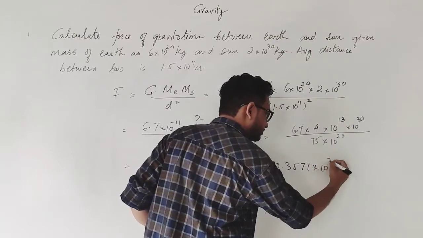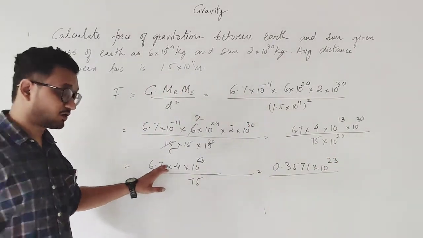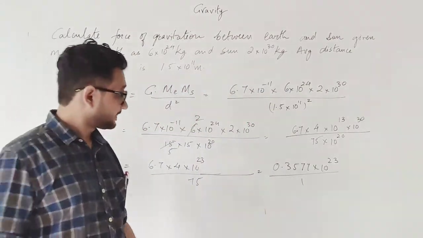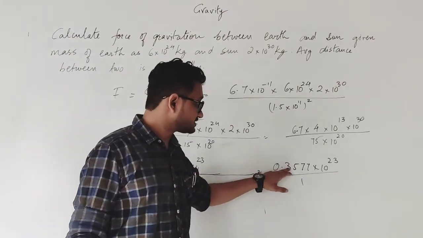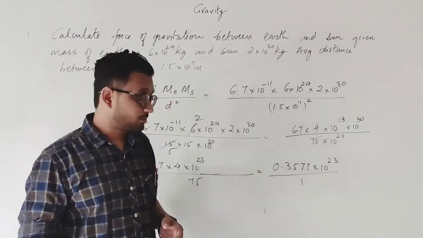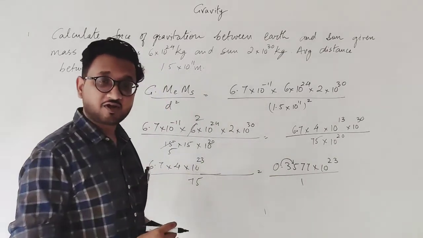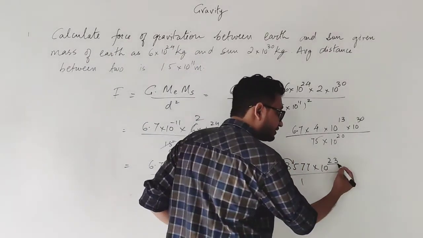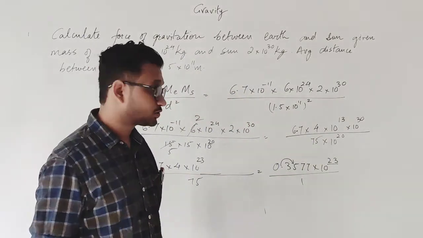Simply solving this gives you the answer 0.357 into 10 raised to power 23. Now you can see that in this particular case this is 0.357, and we reduce it to the standard form. So we move the decimal point one place to the right, which multiplies it by 10, and therefore the power is reduced from 23 to 22.